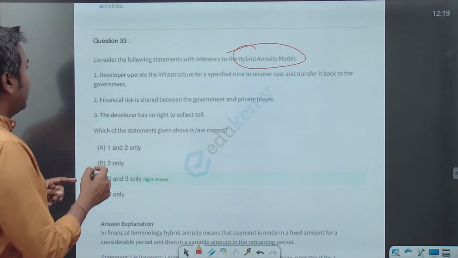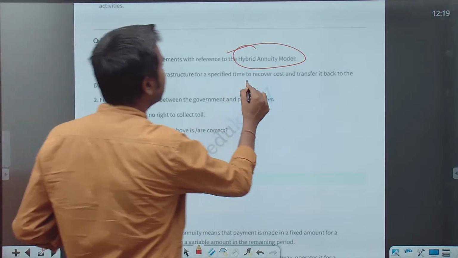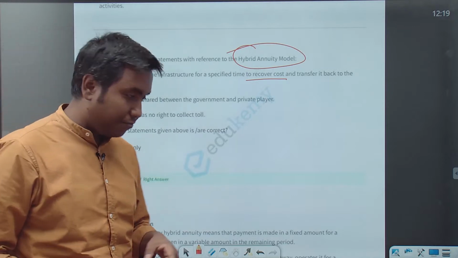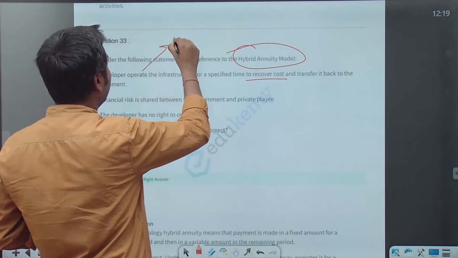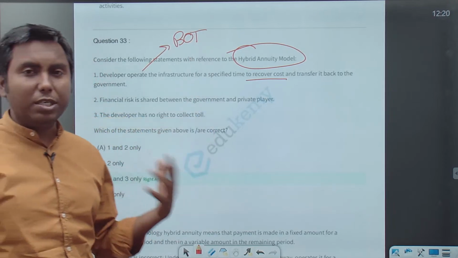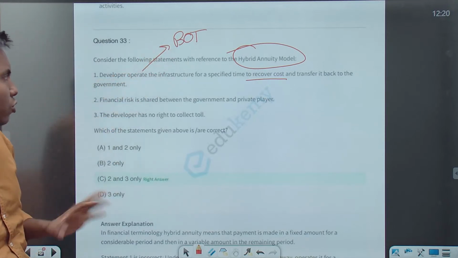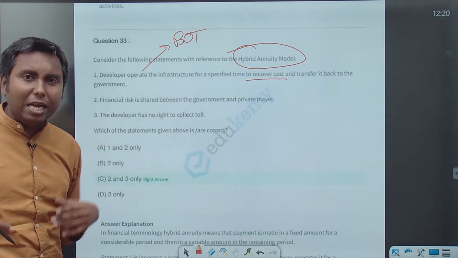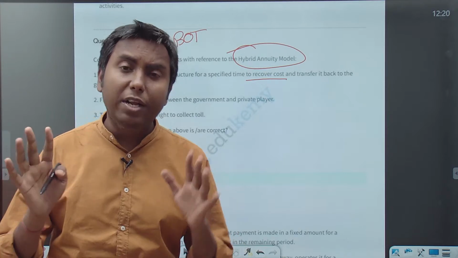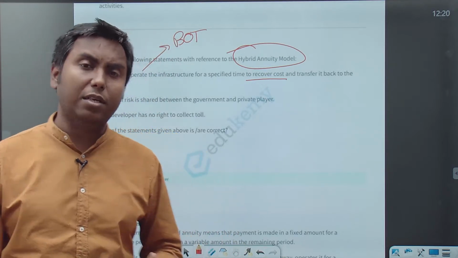First, developer operates the infrastructure for a specified time to recover costs and transfer it back to the government. If you know the BOT model, build operate transfer annuity model, then you know that statement number 1 is related to this model. In hybrid annuity model, developer never operates the infrastructure. So be very careful here.